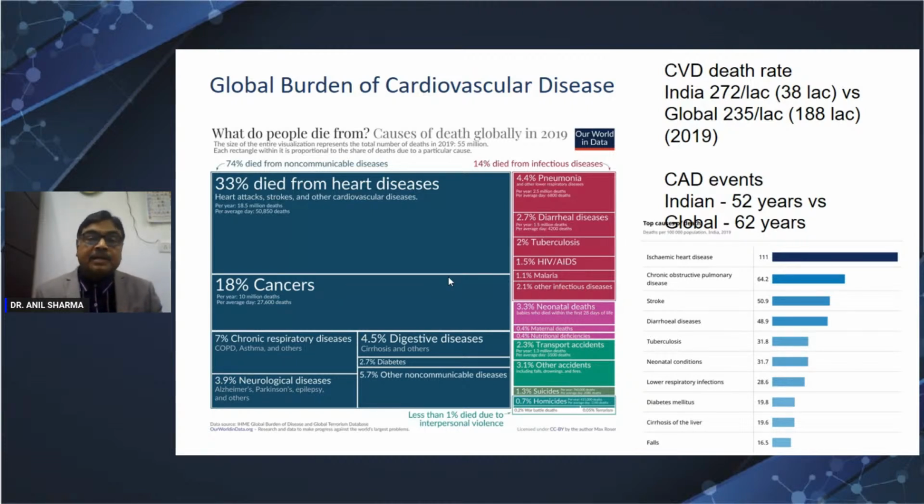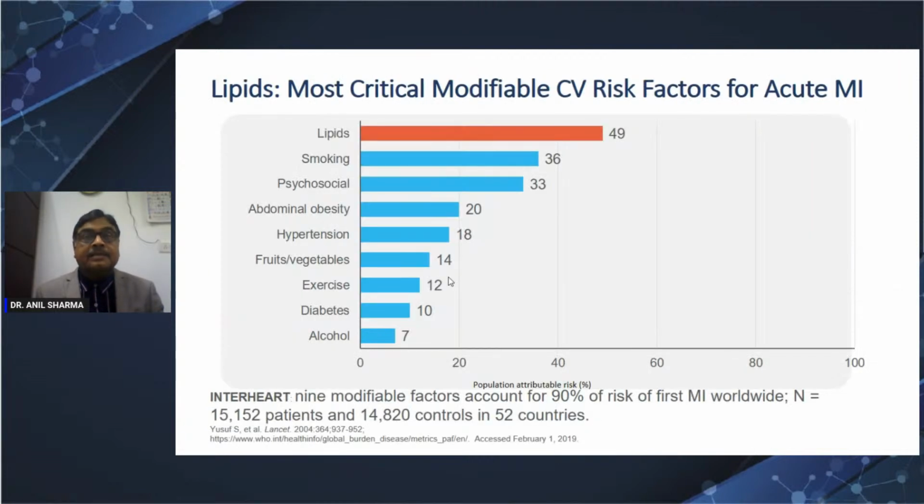More importantly, in India, we have this disease or events a decade earlier than the Western world. There are so many risk factors for ASCVD, particularly acute MI. In the wonderful INTERHEART study, which was published in Lancet 2004, Dr. Yusuf Salim showed that lipids are the number one modifiable risk factor for ASCVD.